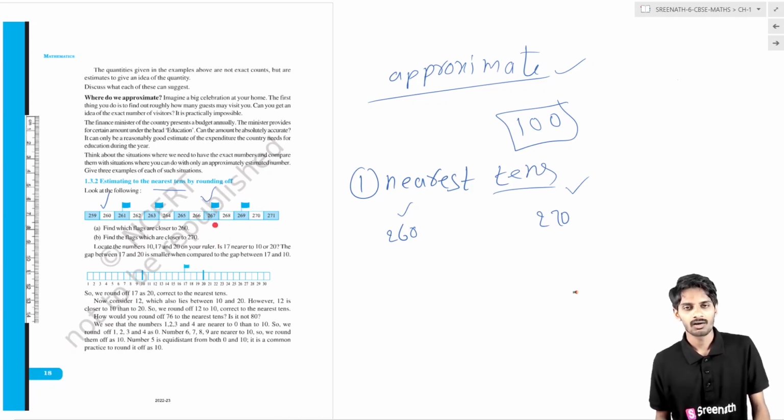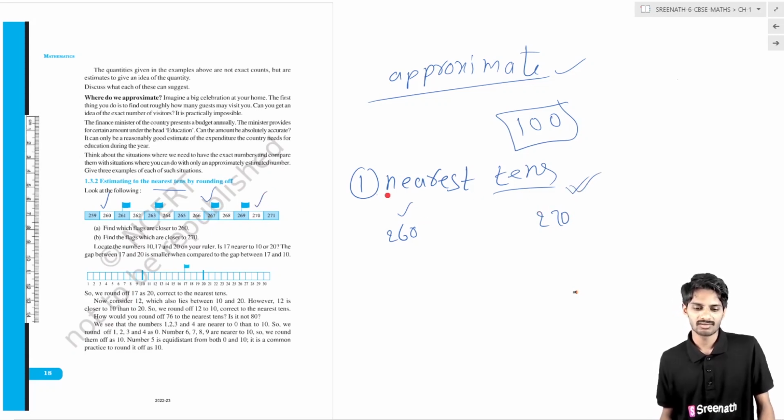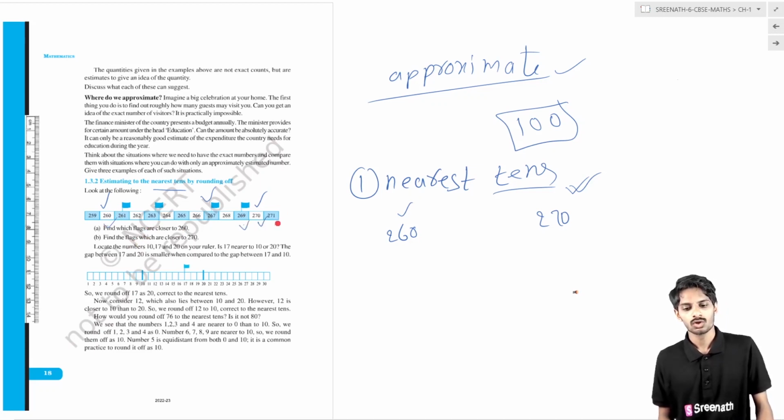The nearest ten, which is near to him, is 270. So we have to write it as 270. The number 263 is nearest to 260, and the number 269 is nearest to 270.